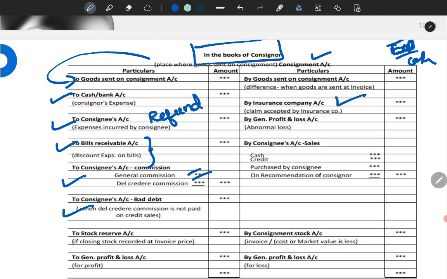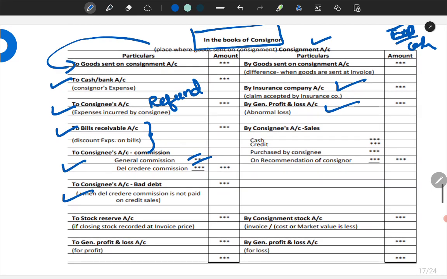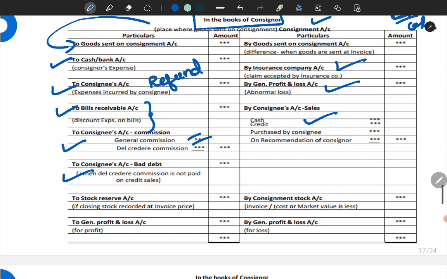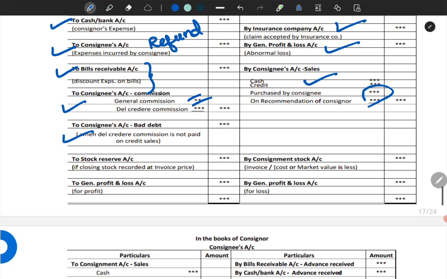Now this is in case of loss. I will come to this; we will treat it a bit differently. Then also the abnormal loss part. I will come to this when we solve the problems. Now, by consignee account, this is for the sales or purchases by the consignee. This is not part of your syllabus. I made it exhaustive, but this is not part of your syllabus. Then by consignment stock.